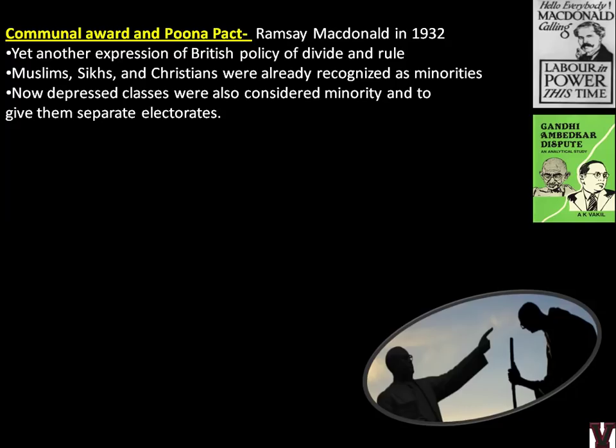You should see the entire problem, the temple entry movement, the drinking water from common tanks, and all these activities done by B.R. Ambedkar shown in detail. His life, his professional life, his family life, and how he faces all the issues. Then him drafting the Indian Constitution is actually the climax of the movie, along with a powerful speech given by Ambedkar. Everything is shown in detail in that movie, and it will be crystal clear for you.